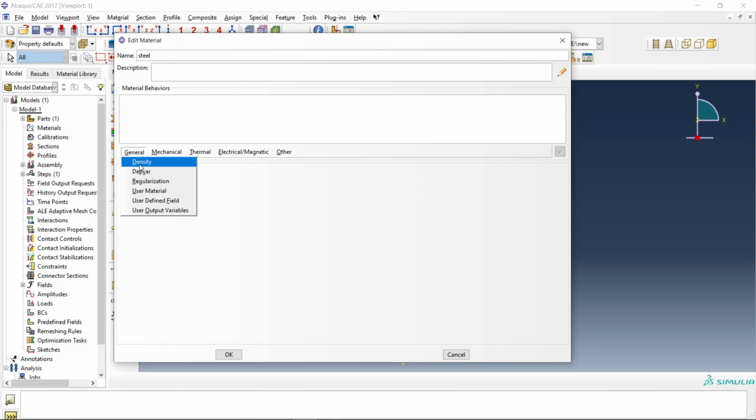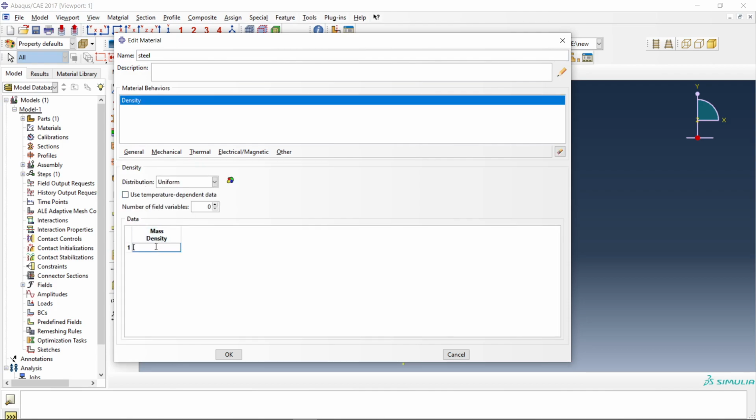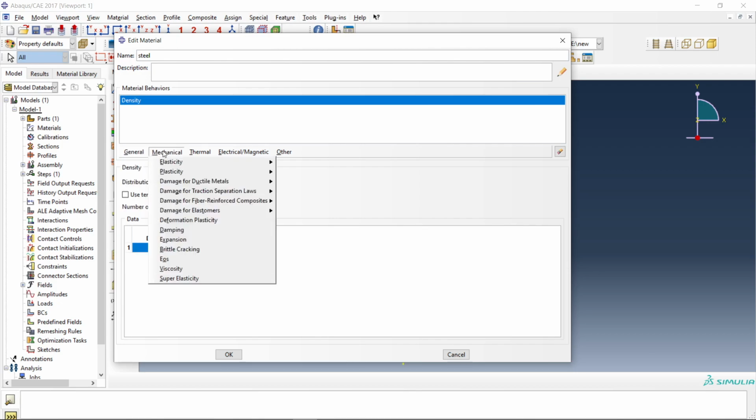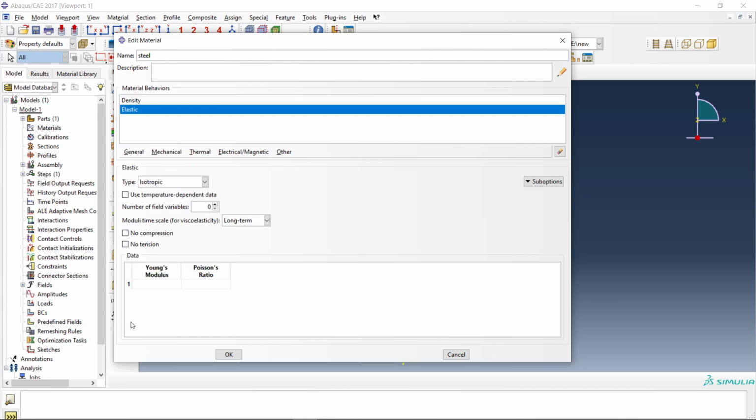If you are doing Abaqus standard, then there is no need of density. If you are doing explicit analysis, then density is required. So let's say density 7.8 E minus 9. So here you need to see what I have: 7.8 E minus 9. It is in homogeneous units, so you need to check how we put our units here.